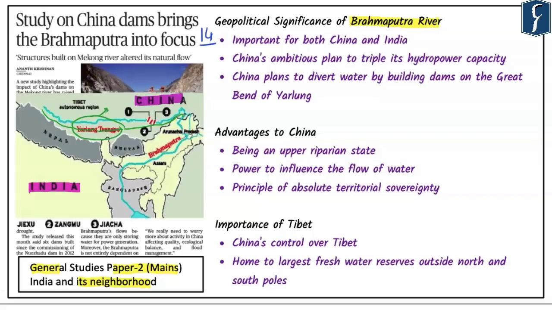Also important here is to understand that we have identified three important locations. These locations are important because three dams are being built on this river. One is Zangmu, second is Zagmu, and third is Zaicha.